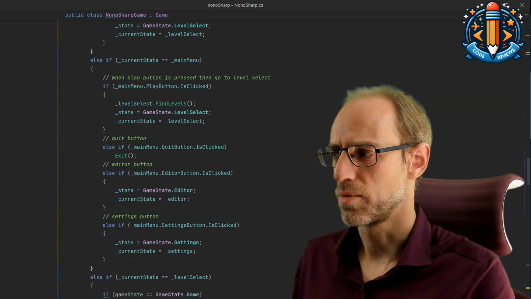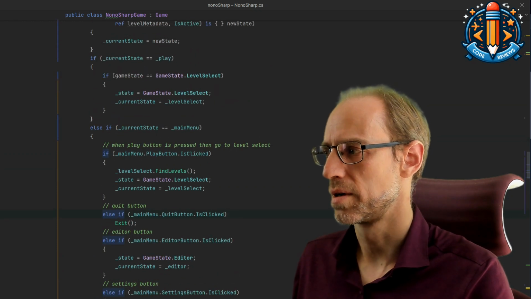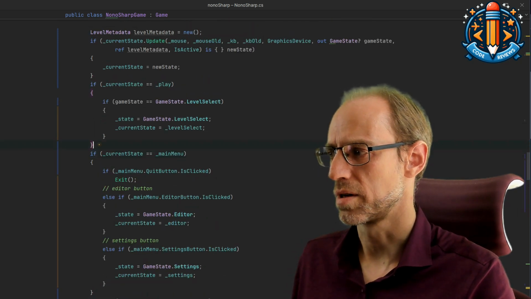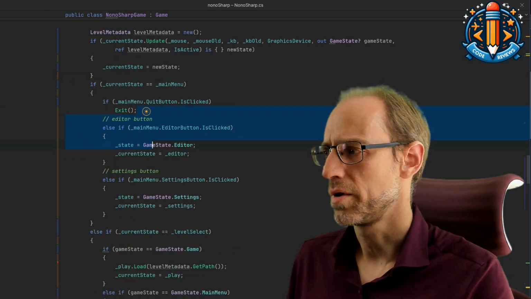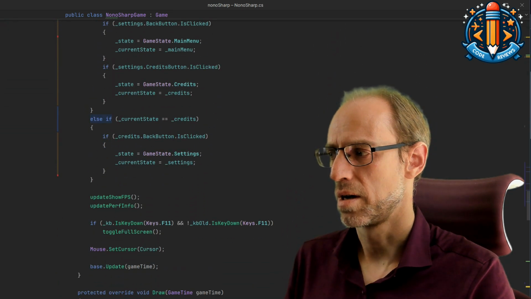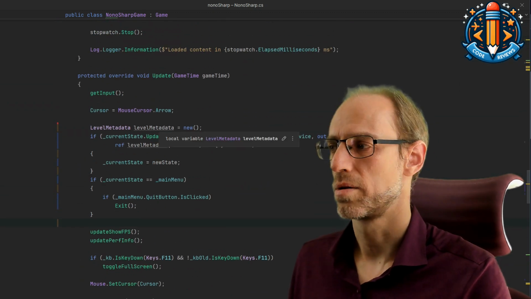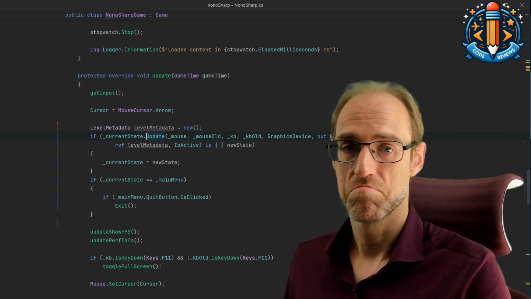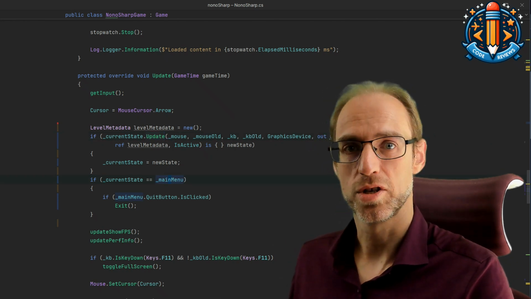There's one case that was left over, which is the main menu quit button. That could be realized in a different way, but let's keep that one here for the time being. So if we are still in the main menu and the quit button is pressed, we still want to be able to exit. All the rest is now handled inside of these objects. Like all of these things are done inside. So no more switch, just one update call. It gives you back the latest state, and that's really it. Nothing else to do, except here the special main menu version.